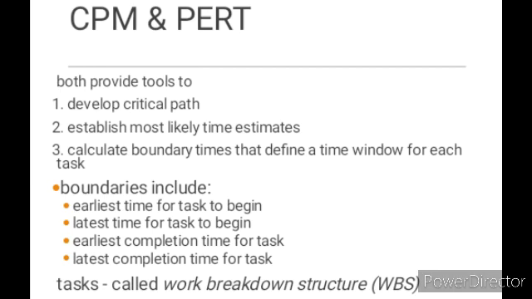Boundaries include the following things: earliest time for task to begin, latest time for task to begin, earliest time for task to end, and latest time for task to end. Tasks are called the work breakdown structure, WBS, which is the time required for completion of a task.